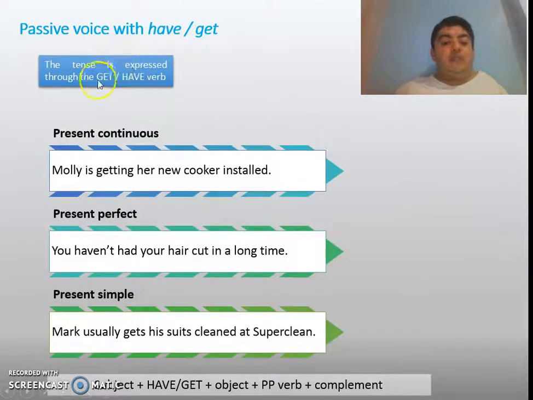It is important to mention that the tense is expressed through the get or have verb. In the present continuous form, for example, Molly is getting her new cooker installed. In the present perfect, you haven't had your hair cut in a long time. So this is the have form and this is the participle form of the verb. In the present simple, Mark usually gets his suits cleaned at Superclean.